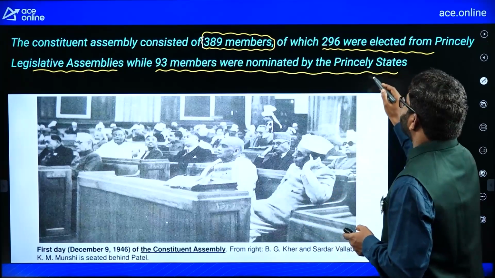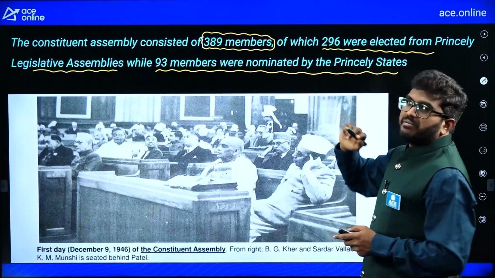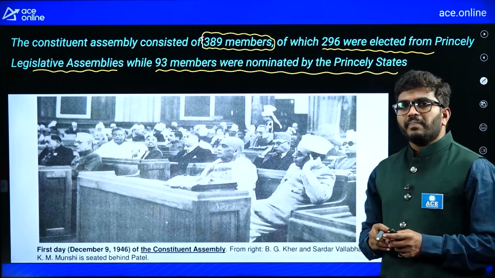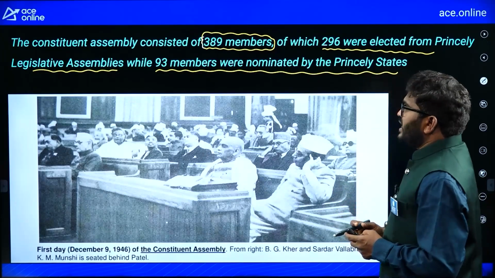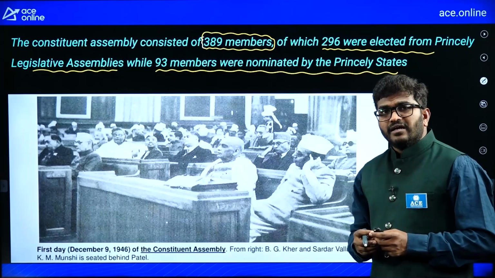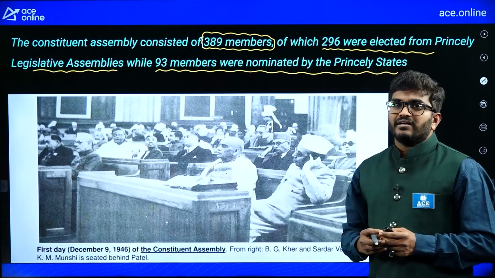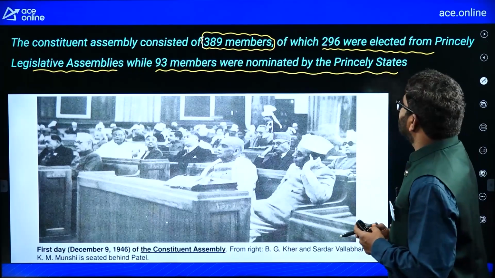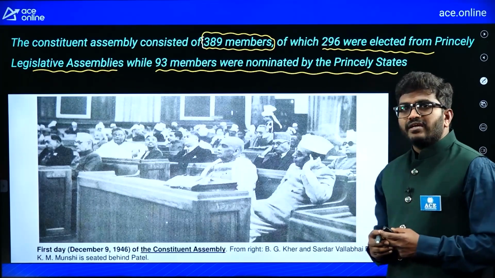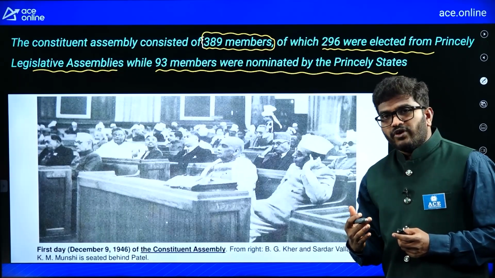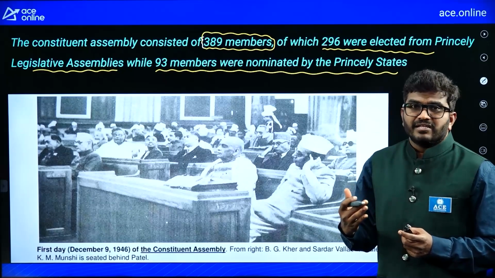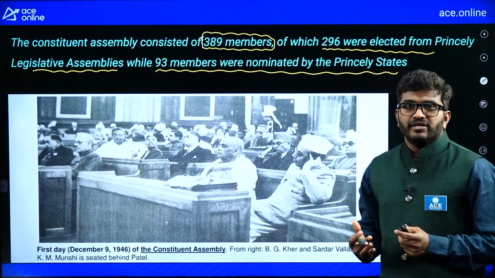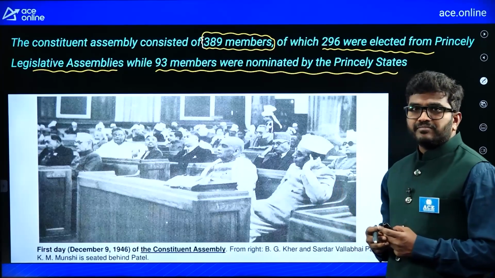We call them princely states nominated members. 93 members were nominated by the princes. The remaining 296 were elected from the different parts of India. Before 1947, there were some areas where elections were held, and elected members participated in preparing this drafting committee.